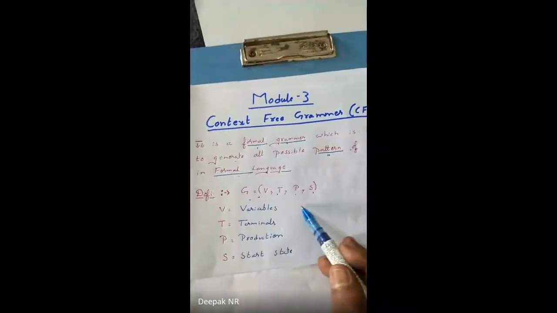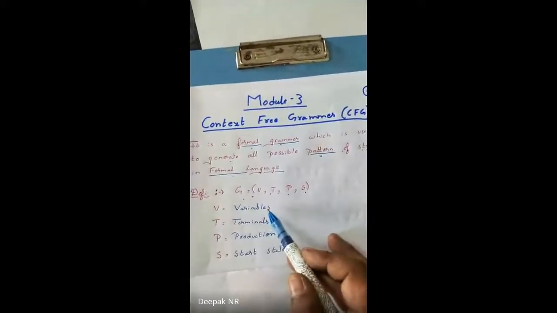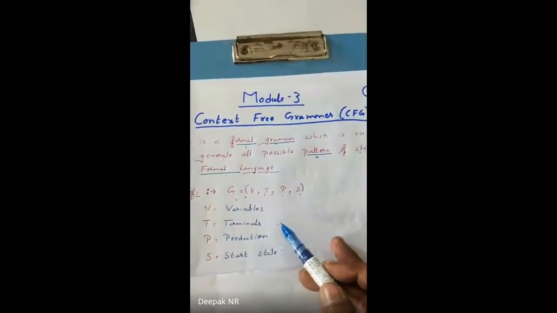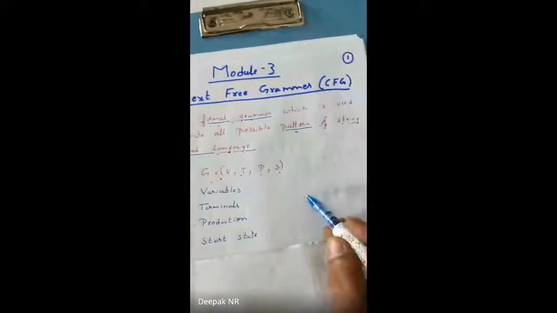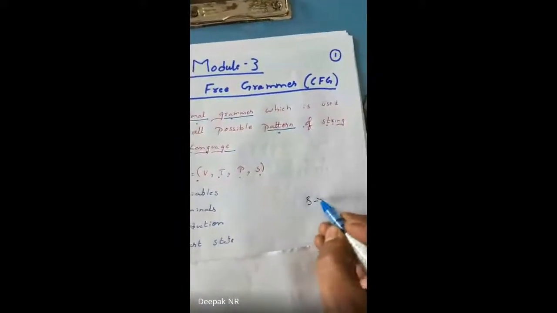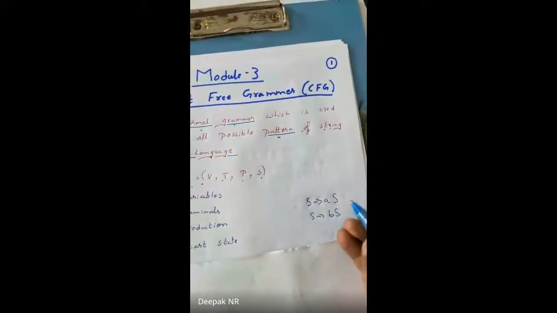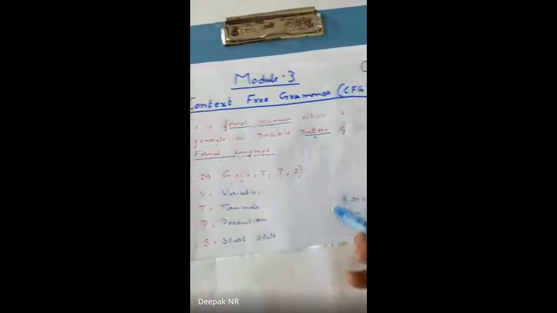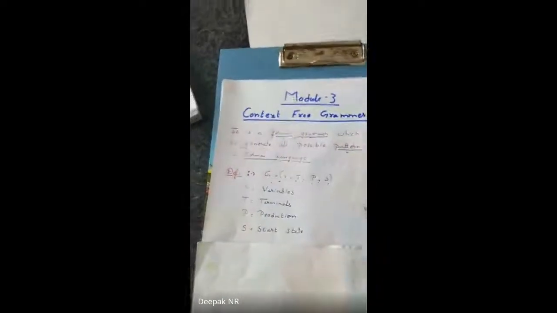For example, variables I write as capital A, capital B, capital S. The capital letters indicate a variable. Terminal is a set of symbols, a's, b's, zeros and ones. P stands for production, where I write that S tends to AS or S tends to BS. This is called a production, and S stands for the starting state. For a given machine, the starting state is what I will write. This is what you mean by the definition of a CFG.